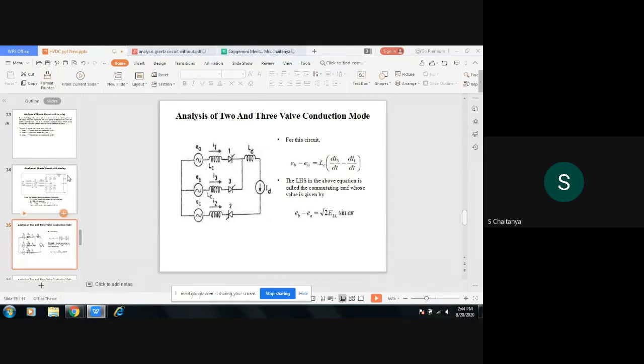So the leakage inductance is LC, right? Due to that leakage inductance, LC is given by dI3 by dt minus dI1 by dt. For the voltage and current relationship in case of an inductor, V is equal to L dI by dt. In that form it is written. So the voltage here for thyristor 3 is EB and the voltage for thyristor 1 is EA. EB minus EA is equal to LC, the leakage inductance, times dI3 by dt minus dI1 by dt. That is this equation. We'll see the analysis part for this 2 and 3 conduction mode.